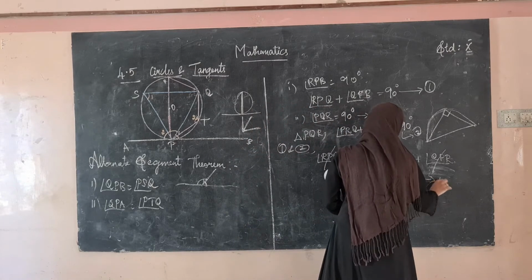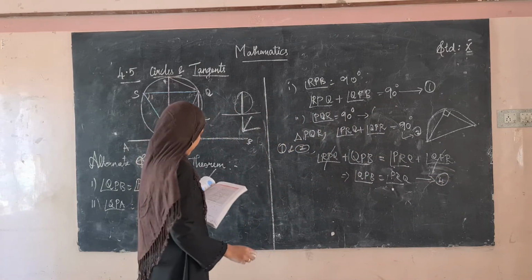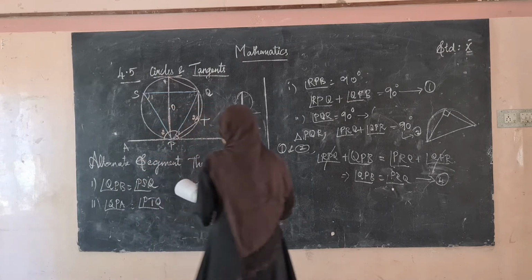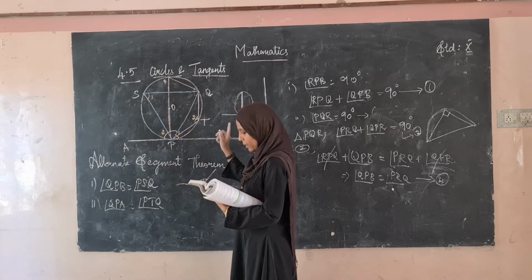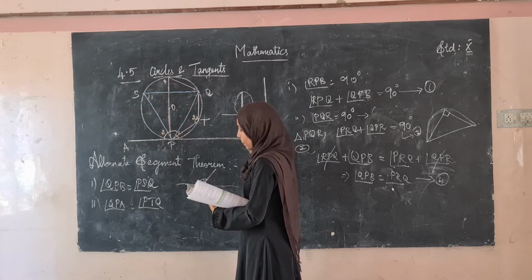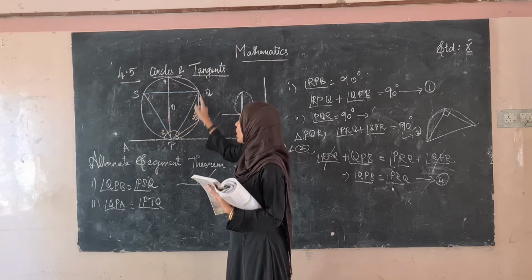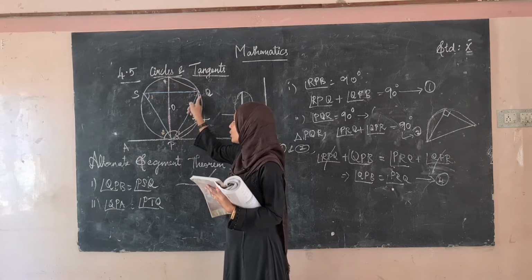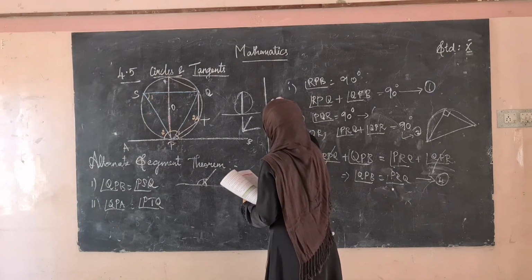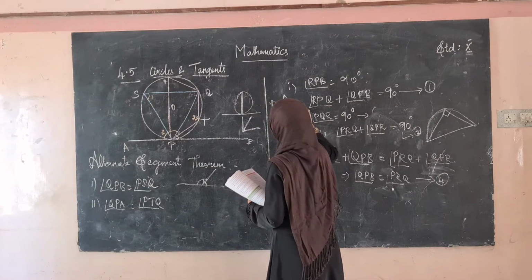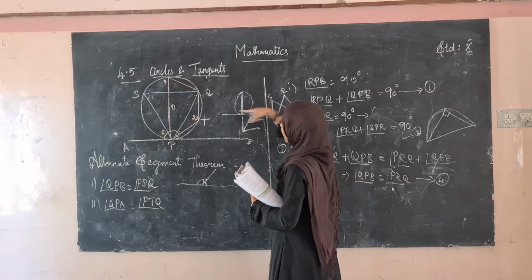Now let us take this as the fourth equation. Angle QRP will be equal to angle QSP. So what they have given, take this diagram like this: this is P, this is Q, this is R and this is S.